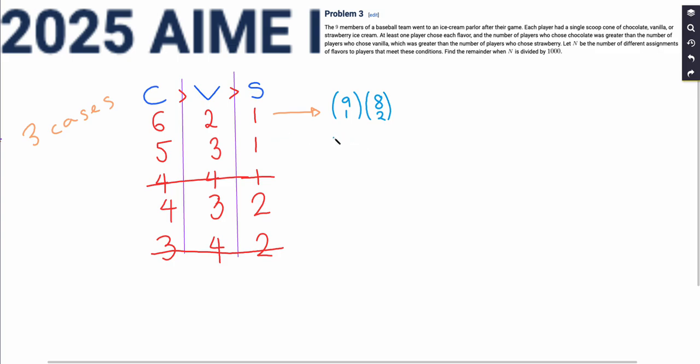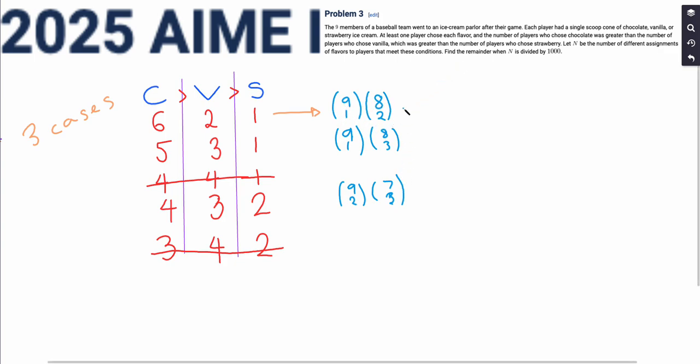For the next case, we can do the same thing here. 9 choose 1 ways to choose the strawberry person, then 8 remaining people, 8 choose 3 ways to pick the vanilla. For the last case, we can do 9 choose 2 ways to pick the strawberry people, and of the remaining 7 people, 7 choose 3 ways to pick the vanilla. And so essentially, n, the number of total assignments, is the sum of each one of these.